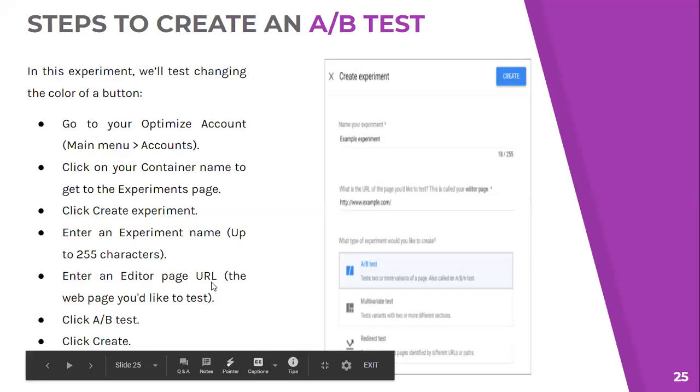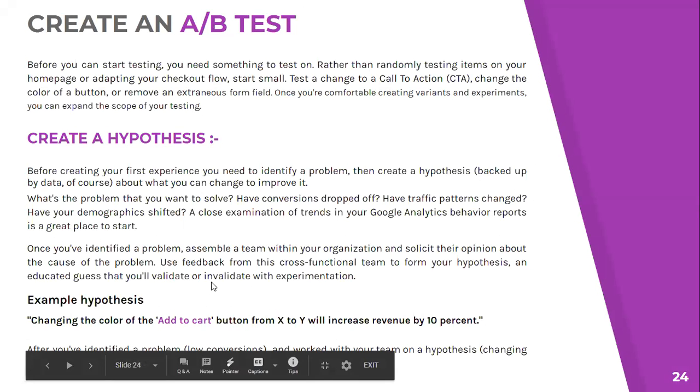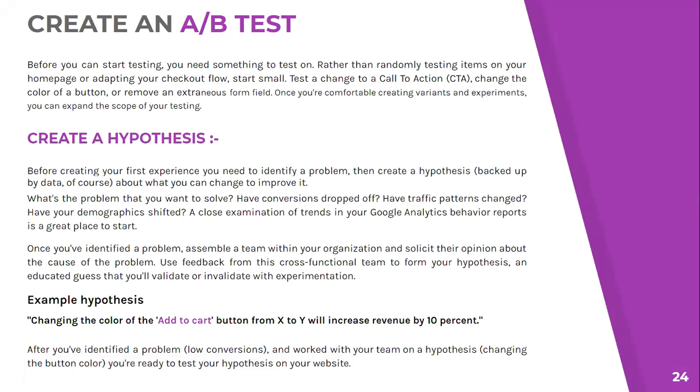Now, the hypothesis for this example is changing the color of the add to cart button from X to Y. And we assume that it will obviously increase our revenue by 10% or X%. Let's see how it turns out to be.